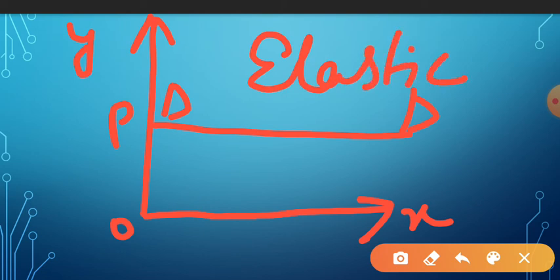Now at this point I will fix this price and there will be no change in price. That's why it will neither go above nor go down. This will remain the same at this position. That's why the shape of the demand curve is like this. That means the price will remain OP irrespective of the quantity you are purchasing.